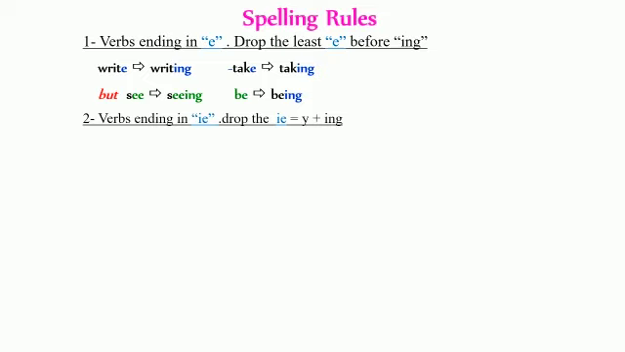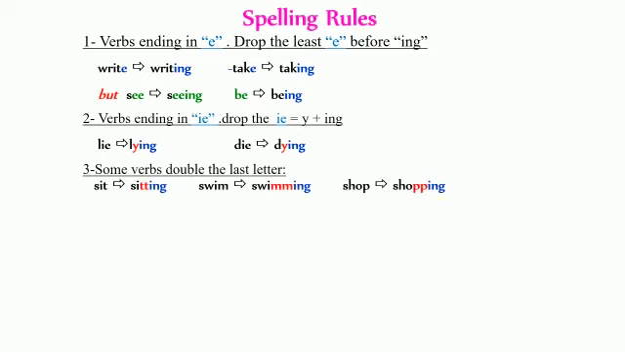Rule number 2. Verbs ending in ie, drop the ie, add a y, then ing. For example, the verb lie becomes lying. So we get rid of the ie, then we add ing. Die, dying. So we drop the ie, then we add an ing. Number 3, some verbs double the last letter. For example, sit becomes sitting. Swim becomes swimming, double M as you can see. Shop becomes shopping, double P.